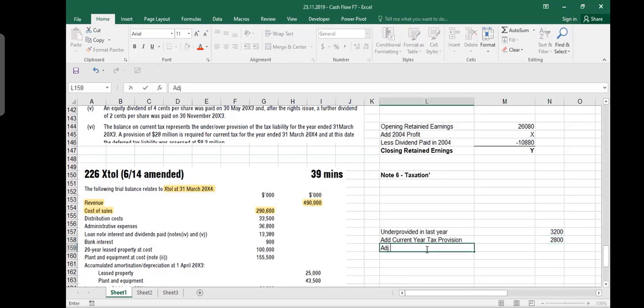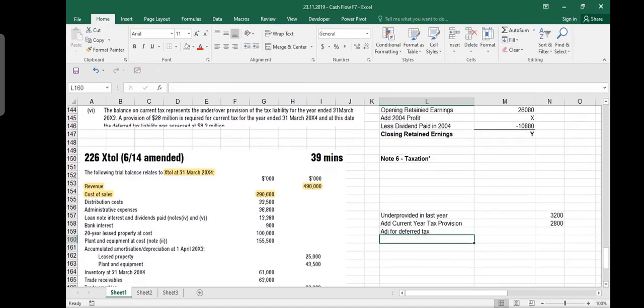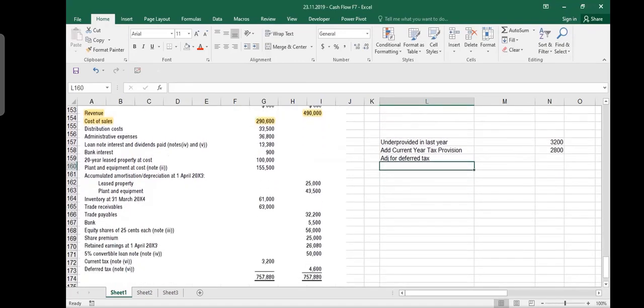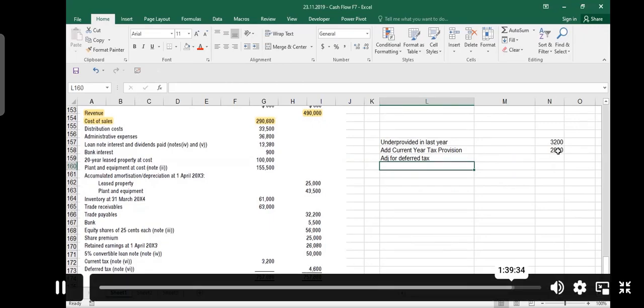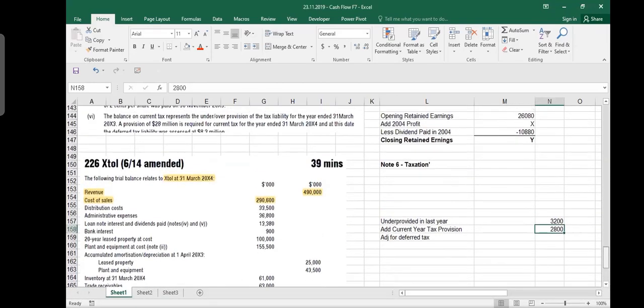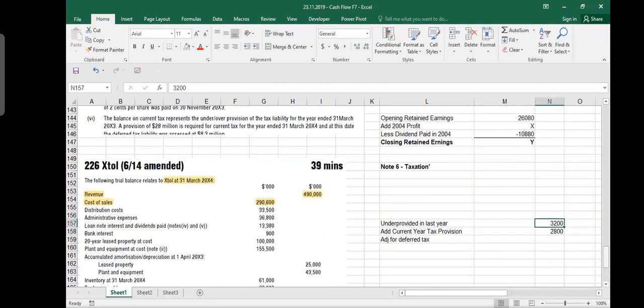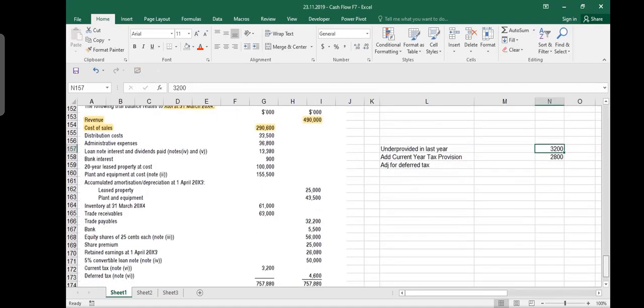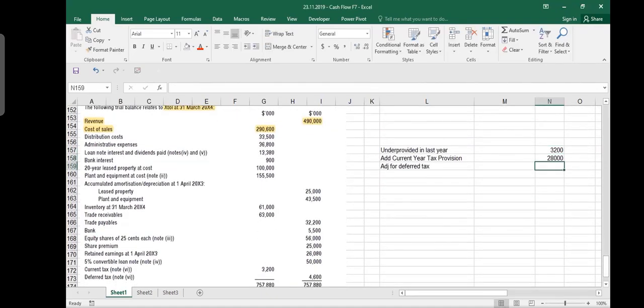Plus I need to make an adjustment for deferred tax, if you have to make one. So how much is deferred tax on the balance sheet? On the trial balance, deferred tax is 4.6 million. Sir, what is the current year tax provision? 28 million. Okay, one more zero then. No, this is 2.4. Sorry, so this is also 3 zeros. Wait a minute. 32, 3. No, this is 28. Okay, right, like this.